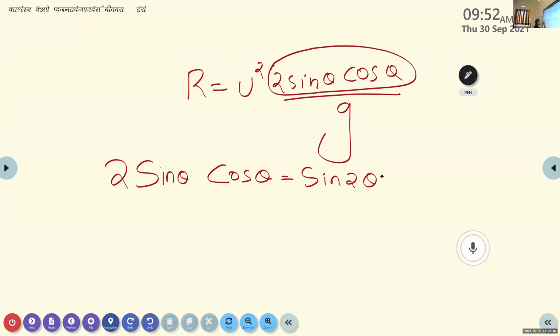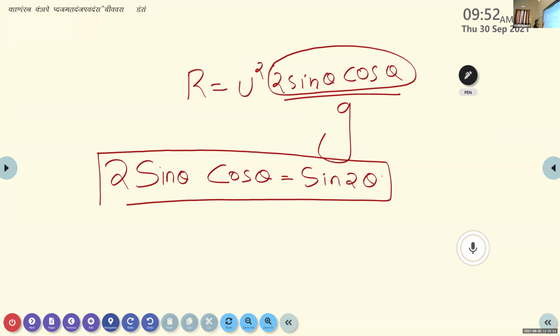Those who do not know this relation, please write it on the side and put it in a box. So here we are using this relation from trigonometry: 2 sine theta cos theta is equal to sine 2 theta.